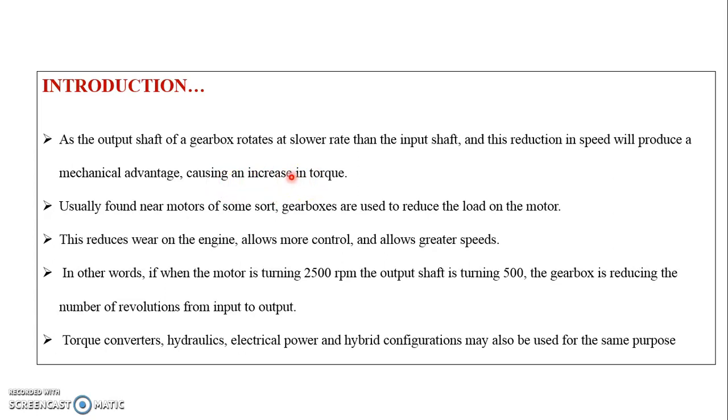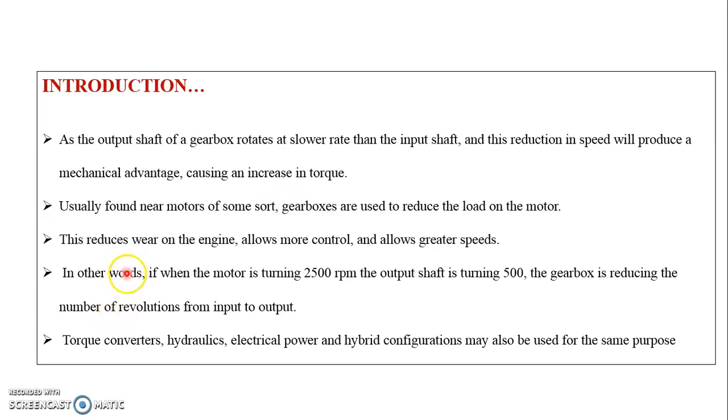Whatever the input speed given to the gearbox, which is obviously the engine speed, at the output shaft of the gearbox the speed is reduced by using different types of gearing, and that is a need. We need this mechanical advantage. By that way, we are going to get different torque, increasing torque or decreasing torque, otherwise whether it is increasing speed or decreasing speed.